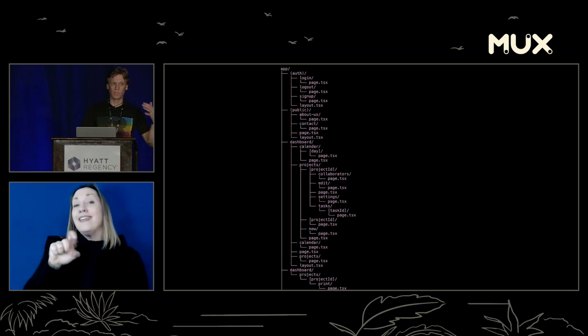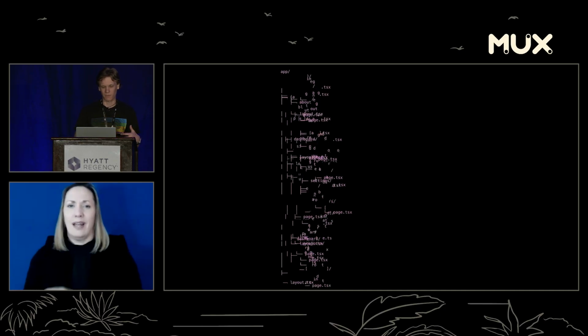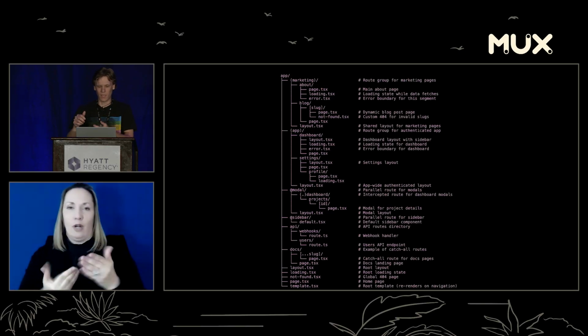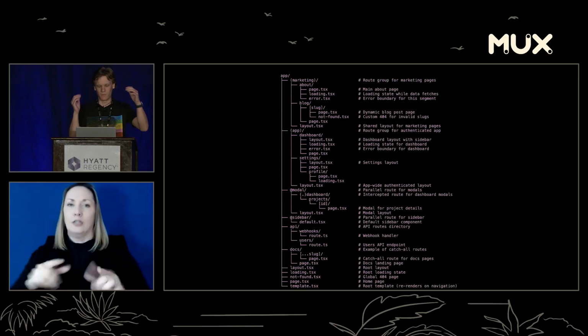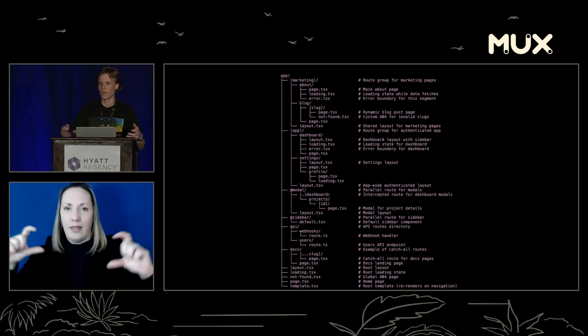It has some really, really cool features that Remix doesn't even have, like parallel routes and intercepted routes and all that kind of stuff. But then you have to create all these extra different things. You have the page, the loader, the error, you have the brackets like we talked about, you have the circle with the dot, and then the more like parentheses. So you have all these different conventions you have to build out instead of just like a function.